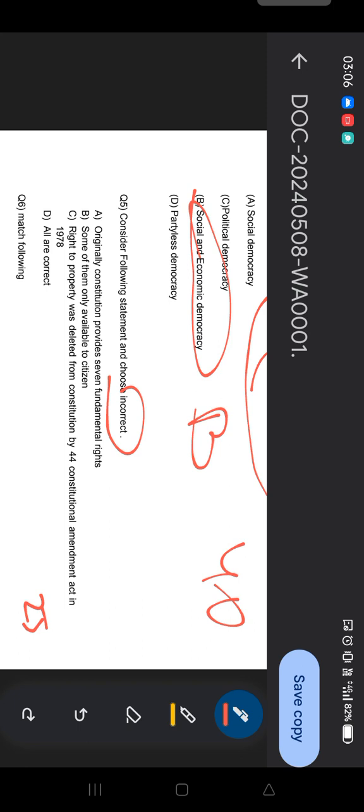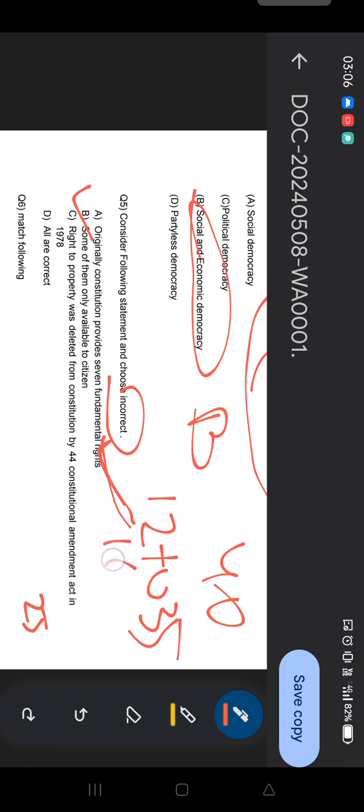So originally the constitution provided 7 fundamental rights. Yes, originally the constitution provided 7 fundamental rights. Okay, so fundamental rights are mentioned in articles 12 to 35. Then some of them are only available to citizens, like article 16, then article 19. Then articles 29 and 30 are only available to the foreign citizens.